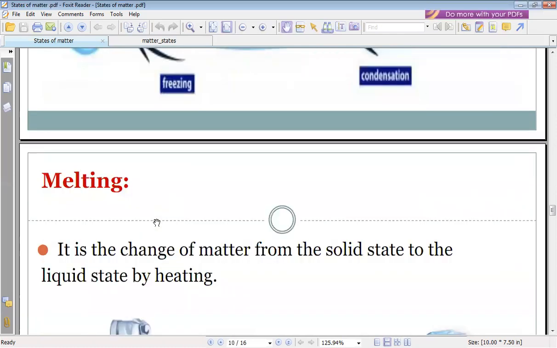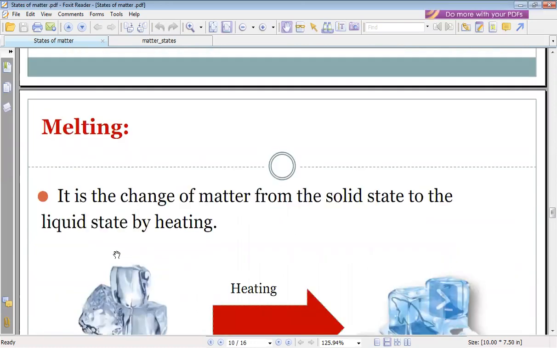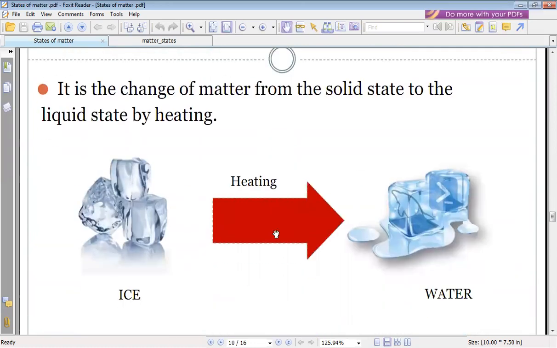Melting is the change of matter from the solid state to the liquid state by heating. Easy. So does heating mean increased temperature or decreased temperature? Increase. Perfect.